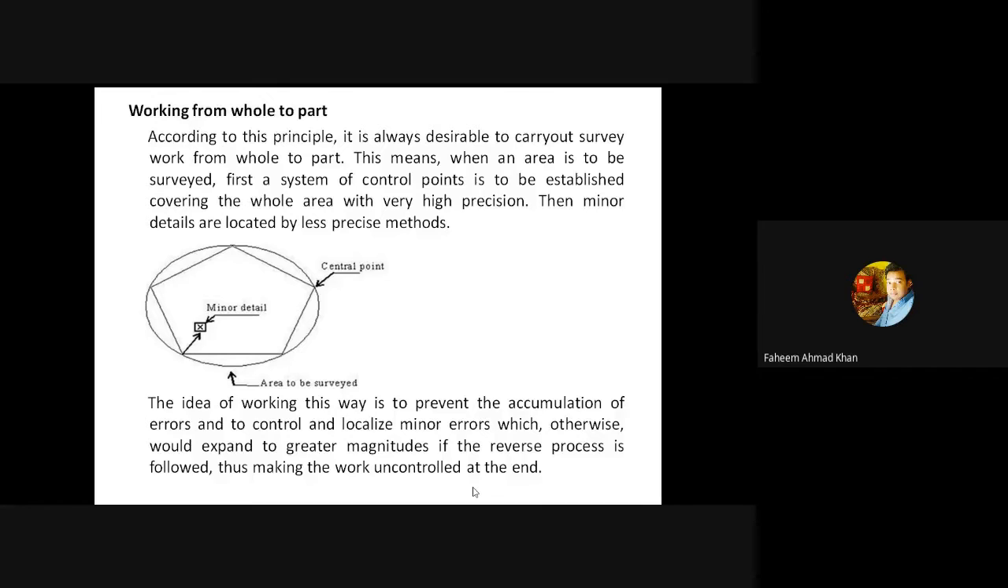The idea of working this way is to prevent the accumulation of errors and to control and minimize or localize minor errors which otherwise would have expanded to greater magnitudes if the reverse process is followed, thus making the work uncontrolled at the end. So remember, we do not work from part to whole. We always work from whole to part. First of all, we define the boundaries of the survey. After that, we continue our survey work so that whatever is the error should be restricted to that boundary only.